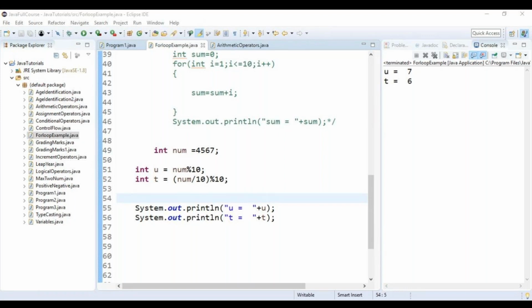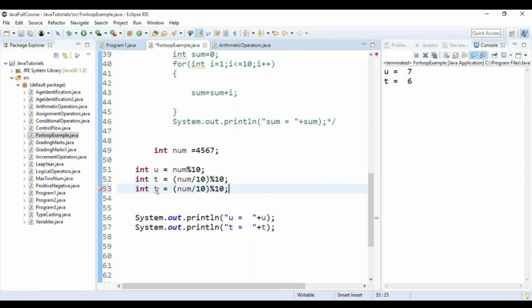For hundreds, we can do number by 100 and modulus by 10. We can get the hundreds place. Okay, let us see. h is equal to this number by 100. Let me see what answer I will get. I won't see the decimal value. I'm getting 45. Then I'll take modulus 10 of it. Now we'll get 5. Hundreds place I have got.